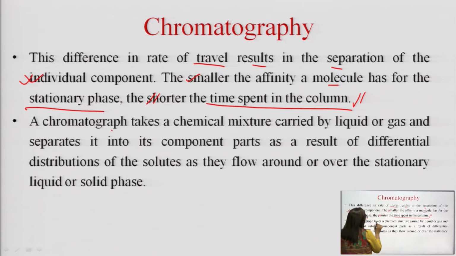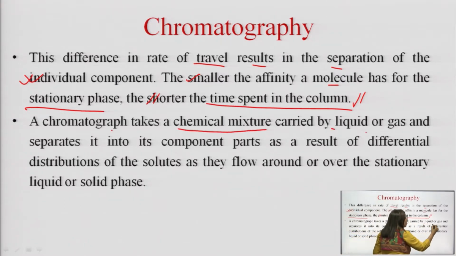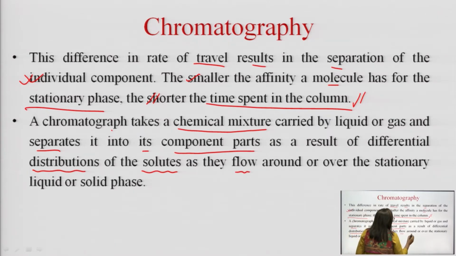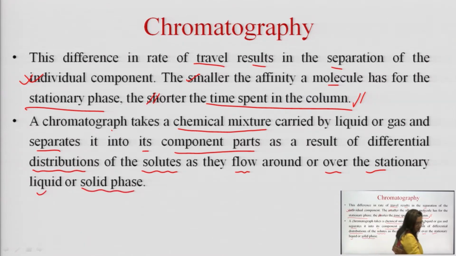A chromatogram takes a chemical mixture carried by liquid or gas and separates it into its component parts as a result of differential distribution of the solutes as they flow around or over the stationary, liquid or solid phase.